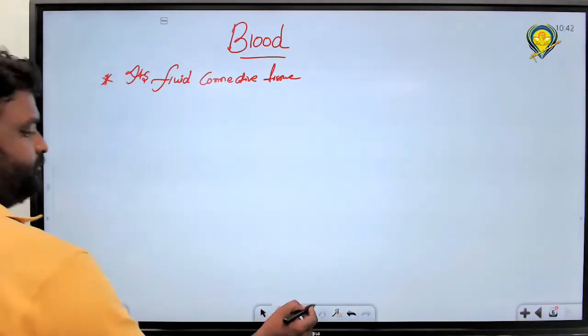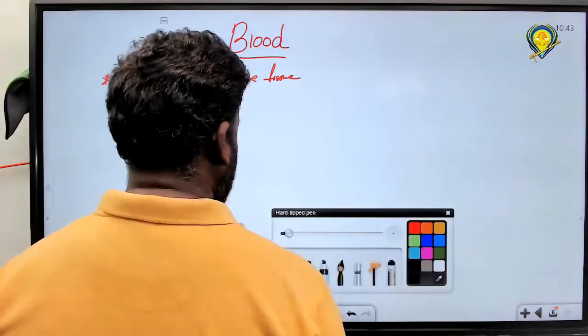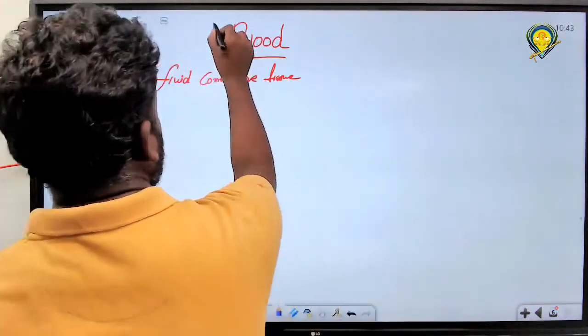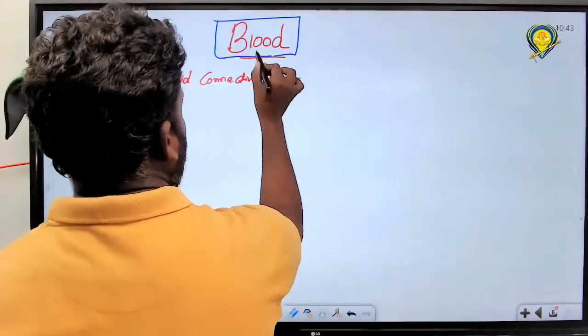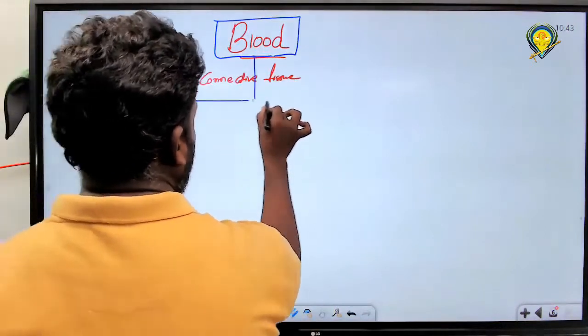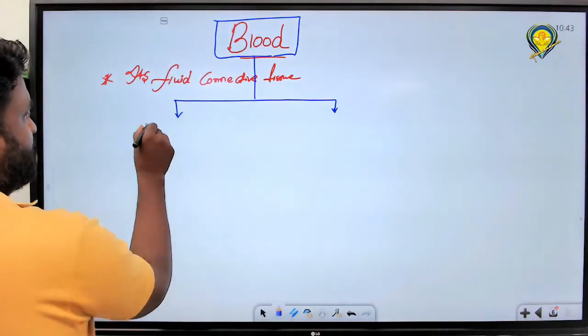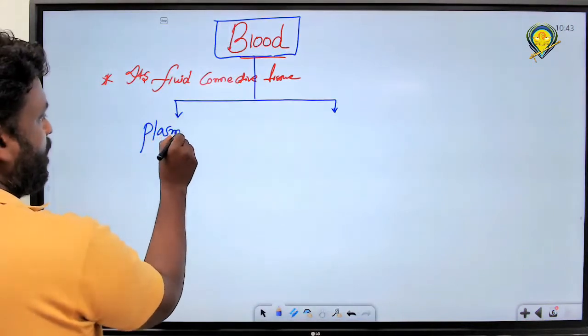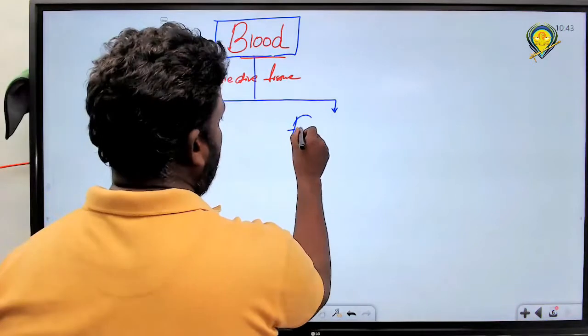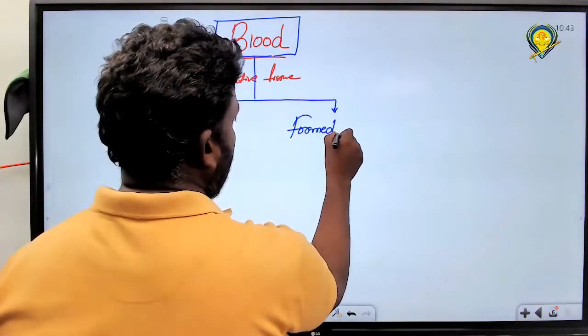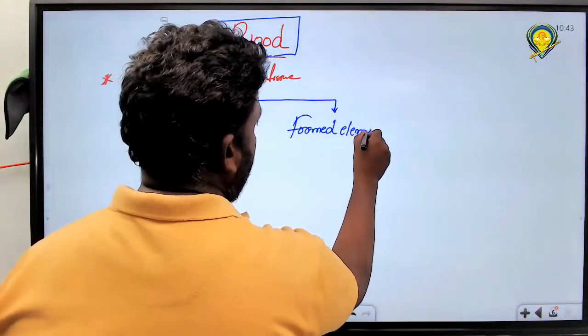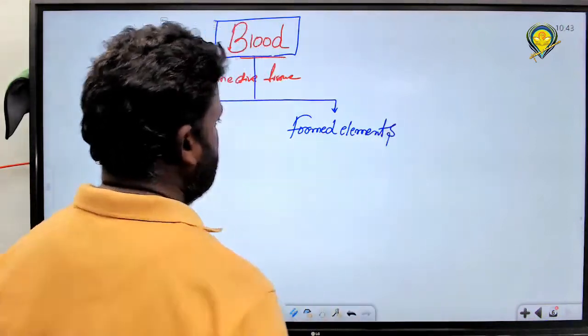And next one, which consists of different cells. First one, what are those? Plasma. And next one is what? Please write it.